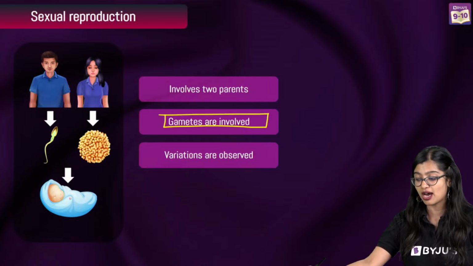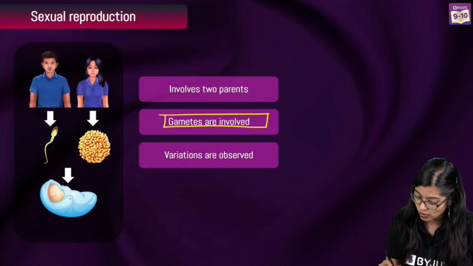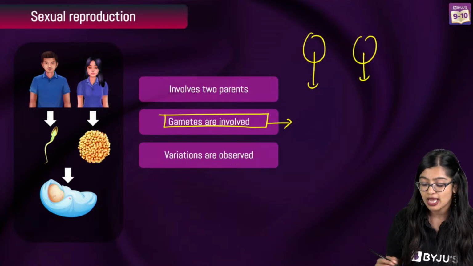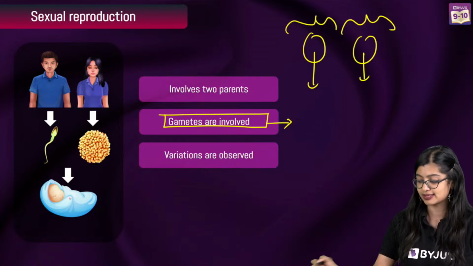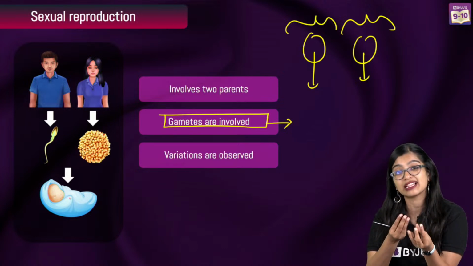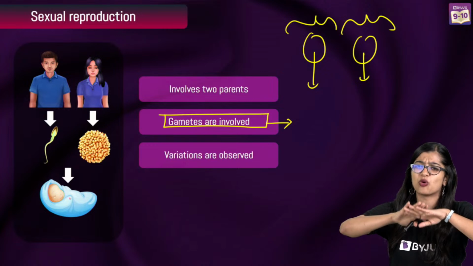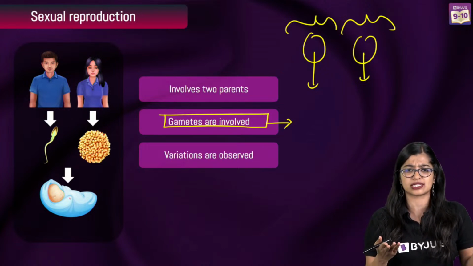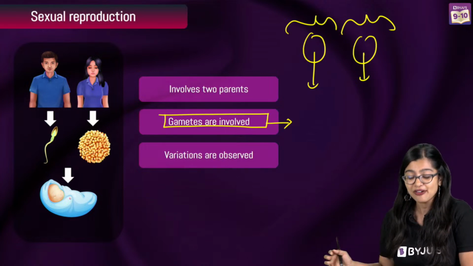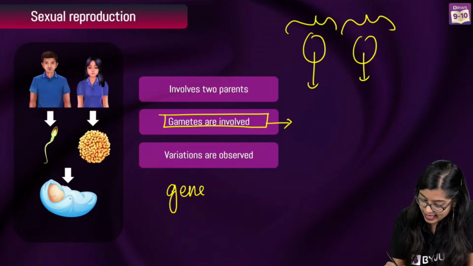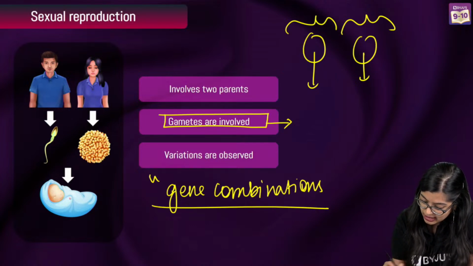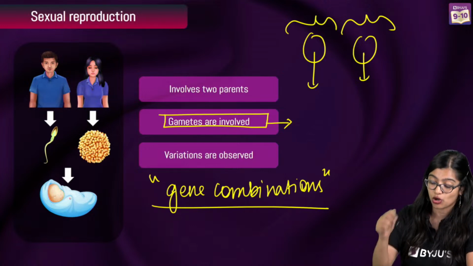We see that gametes are involved. Yes, and in this case, what do we see? We see that there is a male gamete and a female gamete. And both of them have different sets of chromosomes. And when these chromosomes are formed, internally we also see that they undergo some variations by crossing over, and Ankita Ma'am has explained that already in meiosis, right? So we observe by crossing over some variations take place. Now apart from that, we also see as a result, there are some gene combinations, right? So we observe that there are certain gene combinations which come as a result of fusion.